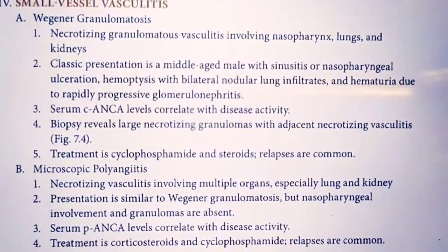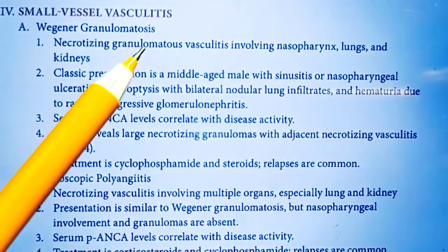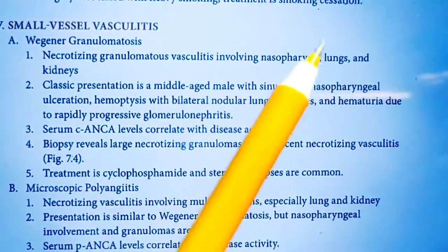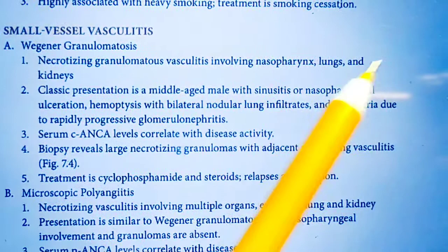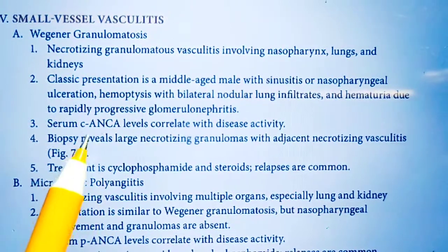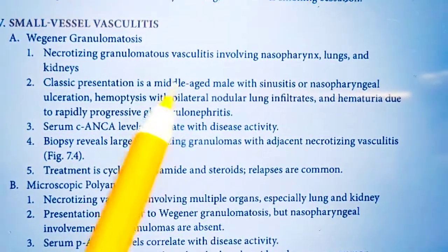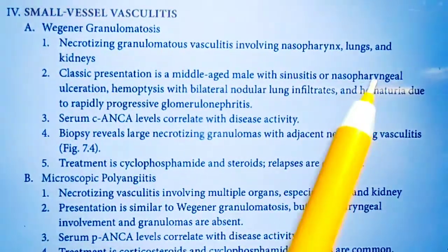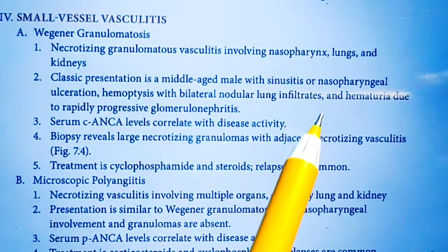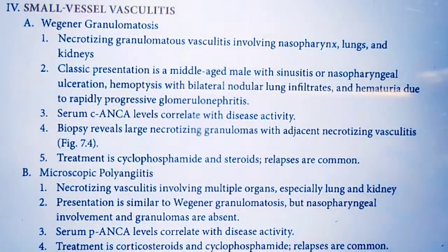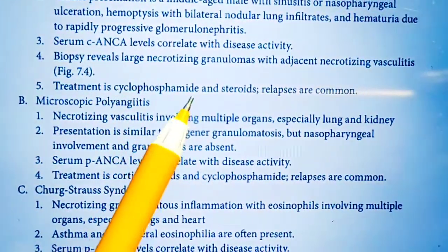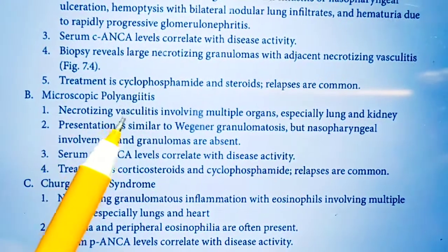Next is the small vessel vasculitis. The first one is Wegener granulomatosis. In Wegener granulomatosis, necrotizing granulomatous vasculitis, this involves the nasopharynx, lungs and kidney. So generally C-ANCA level will be more, and also the patient will have sinusitis or nasopharyngeal ulceration, hemoptysis, and nodular lung infiltration, hematuria can be found. The treatment is cyclophosphamide and steroid.